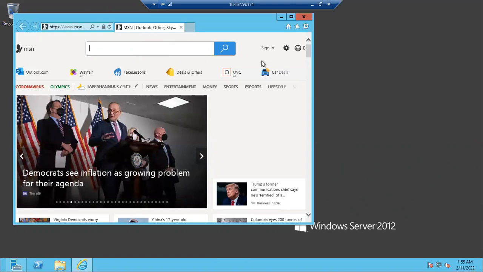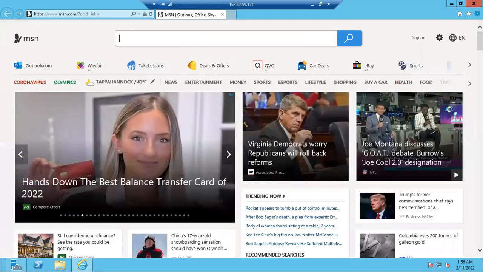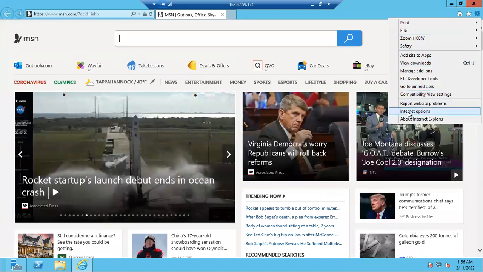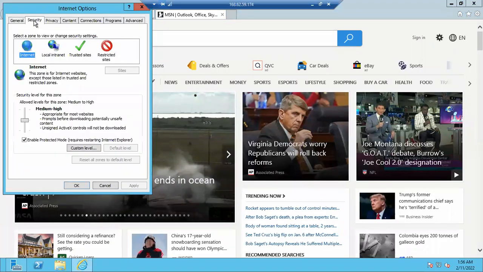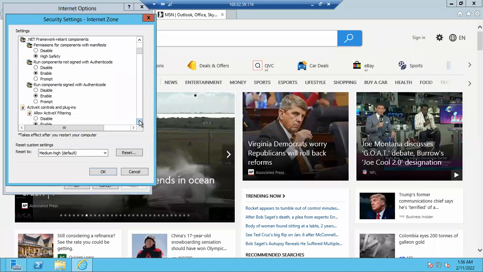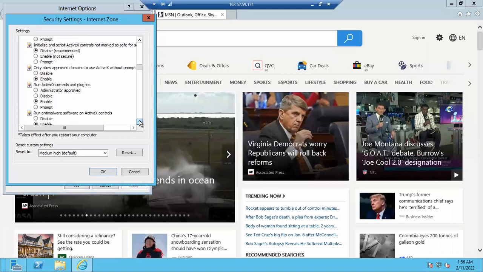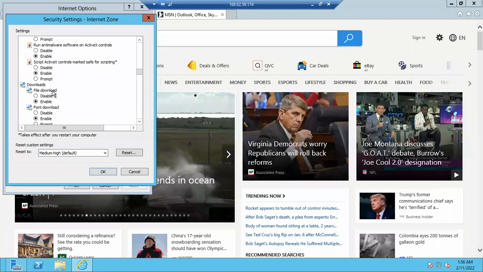Once you open this, in the browser settings, go to internet options. Go to security. Go to internet. By default trusted will be selected. Go to internet, go to custom level. Here, if you go down, file downloads will be disabled by default, guys. Just enable it. You can see here, right? Downloads, file download. Usually it will be disabled. Just enable it and click OK, guys.